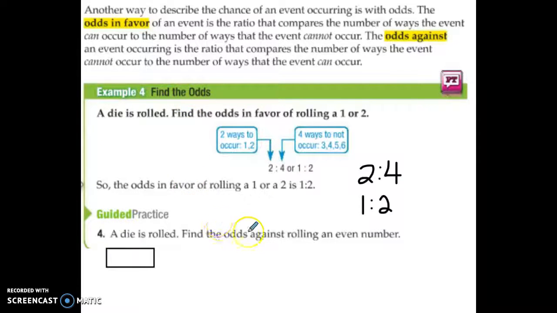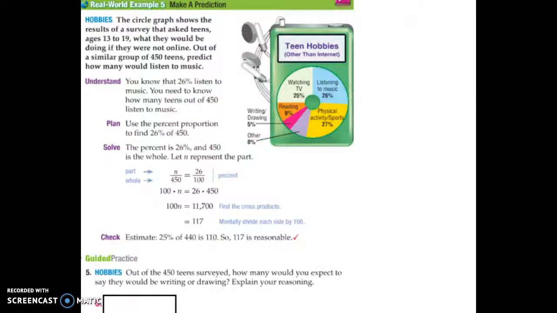Alright? So here's another one. Die as well, what are the odds against rolling an even number? Odds against means what we don't want. Well, that means we don't want odds, so 1, 3, and 5. There's 3 odds. And what we want are evens. So our fraction's flipped around, although it doesn't matter for this one, because odds against, you want what you don't want first. This reduces down to 1-to-1.